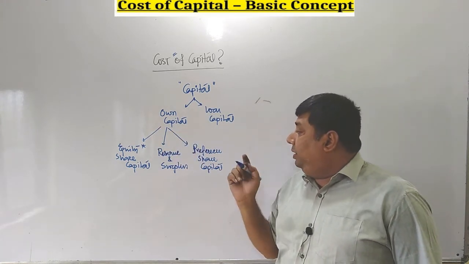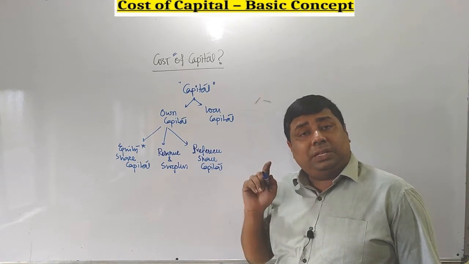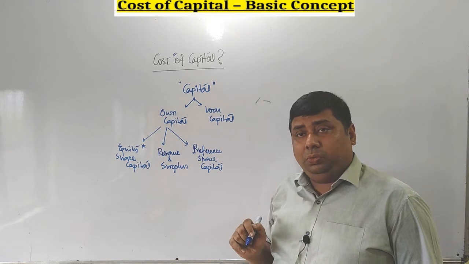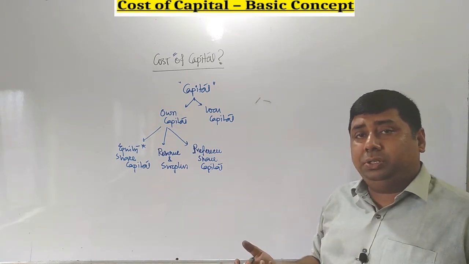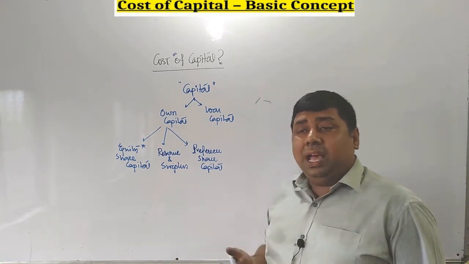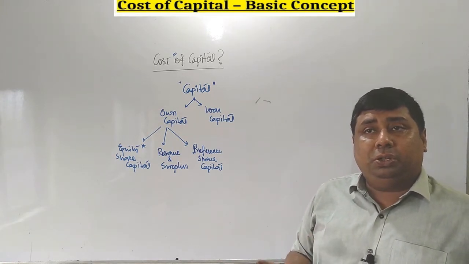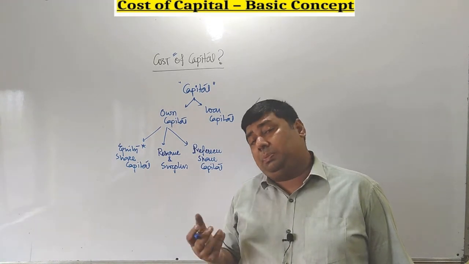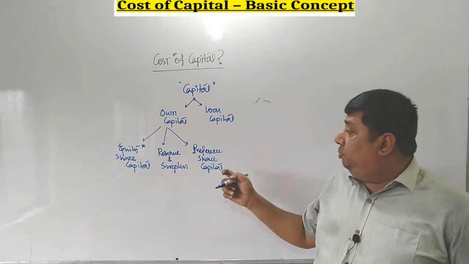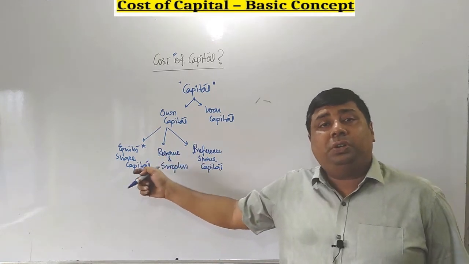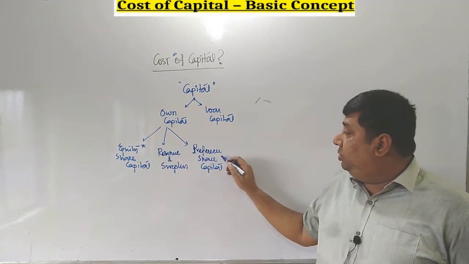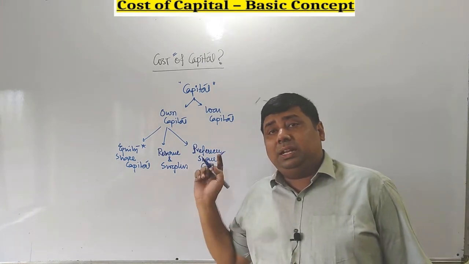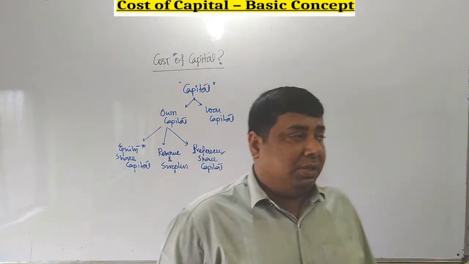Why are we using the term preference? That is basically based on two particular features. One is, at the end of the year, when we distribute profit among shareholders, we need to pay them first. And in case of dissolution of a company also, when the business needs to pay back its capital to the suppliers, preferential capital is preferred over equity share capital. That is why we use that particular terminology, preferential capital. But remember that they are not the real owners of the business.